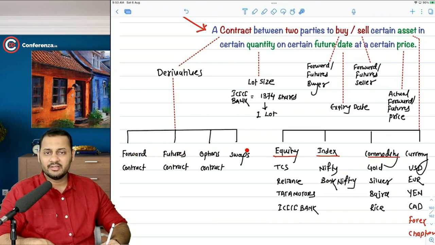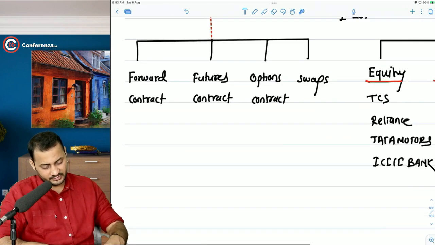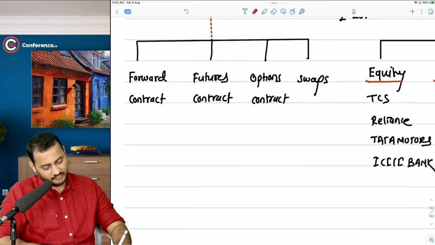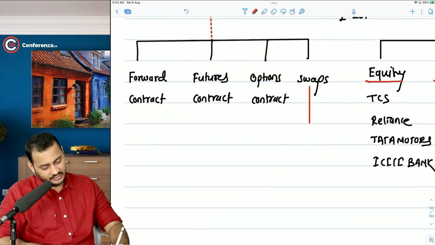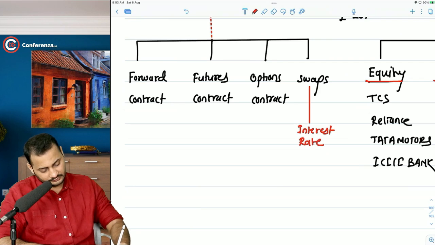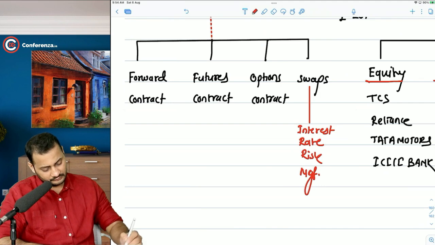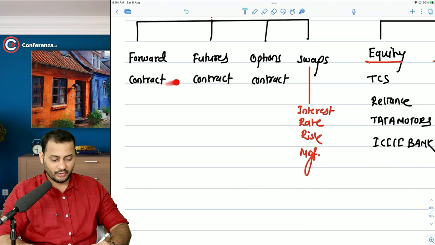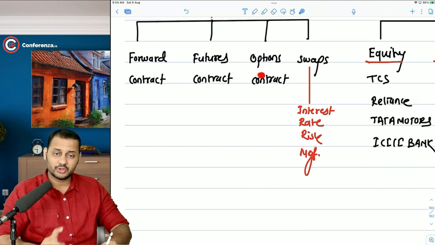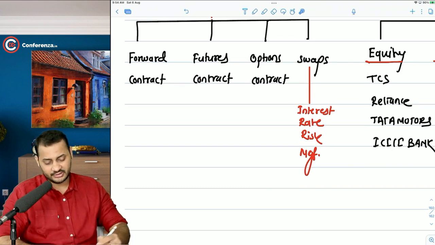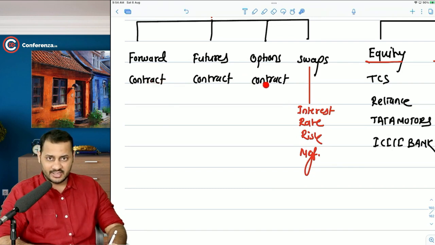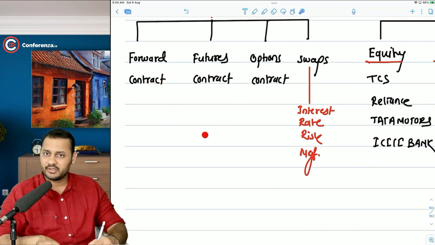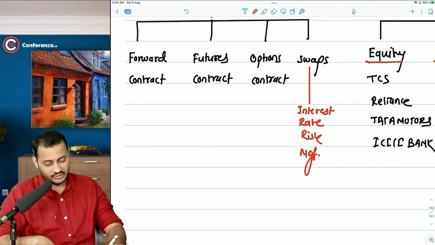We are going to divide this. Okay, let me just first write down. The fourth part will be mostly considered in the interest rate risk management chapter. Mostly. Okay, apart from that, we will have forward, futures, and options also in the interest rate risk management chapter. These 3 contracts right now we are going to cover in this chapter, which is called as the derivatives.